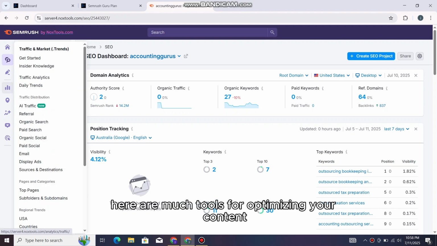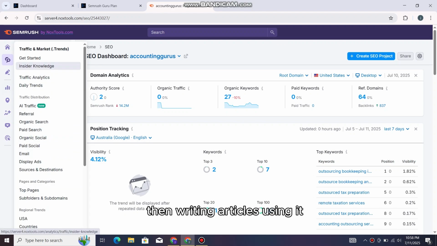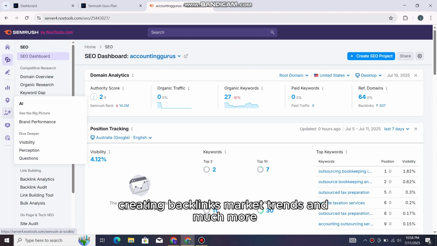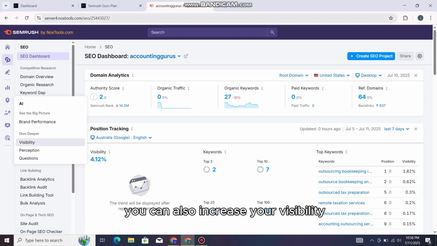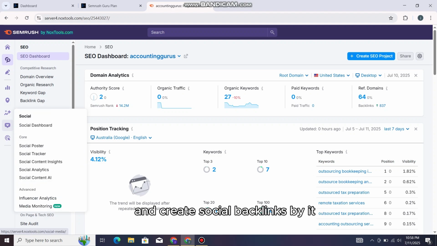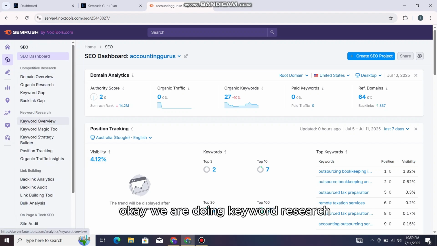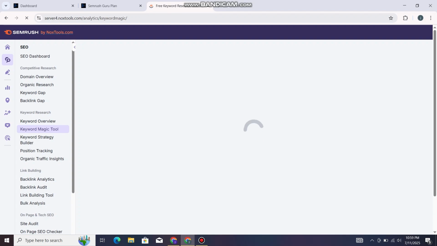As you can see, here are many tools for optimizing your content, writing articles using it, creating backlinks, market trends, and much more. You can also increase your visibility and create social backlinks with it. Okay, we're doing keyword research, so you have to click Keyword Magic Tool.